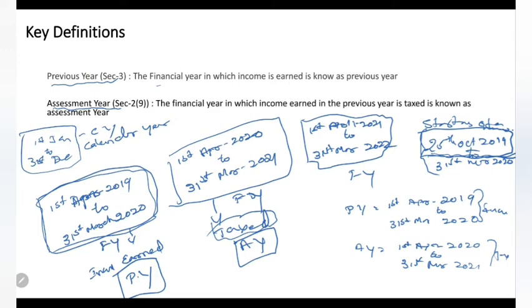At the same time, if any person closes the business before 31st March, like if anyone closes his business on, say, 30th November, in this case the previous year for them will be 1st April 2019 to 30th November. Clear? Because he is closing the business on 30th November, he will file his return and close his business on 30th November itself. He will not wait for 31st March to come. Clear? This is about the previous year.